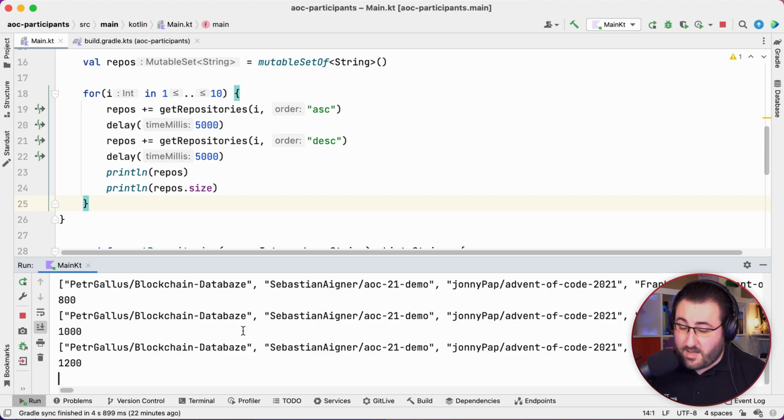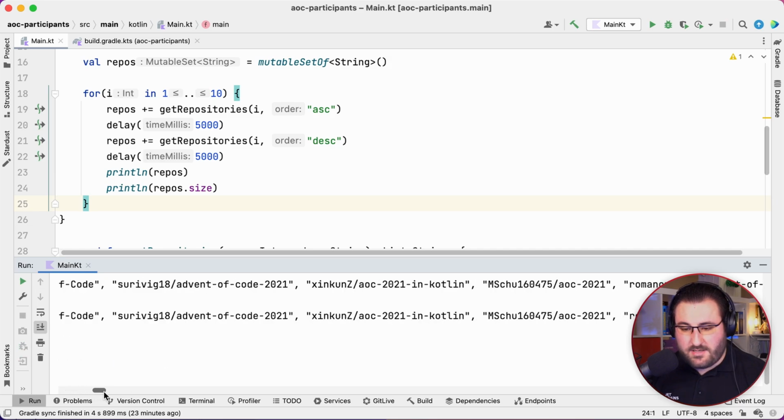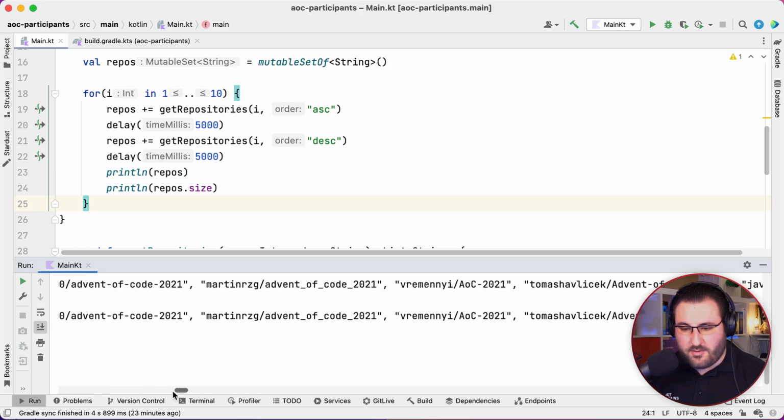Moment of truth. 1,200. We made it over. Okay. 1,600. 1,602. That looks right. Okay, and now it's just doing a little bit of overlap work, but you know, we'll let it finish. We'll let it do its victory lap just to make sure no one gets thrown by the wayside. There you go. 1,602 people. And these are all here in this wonderful long string.